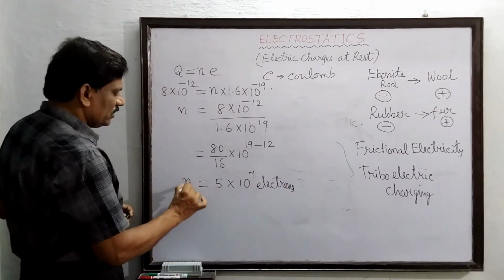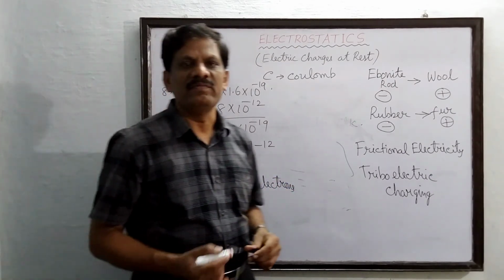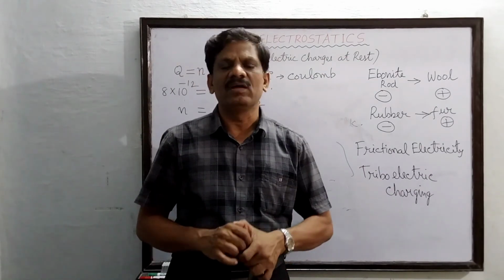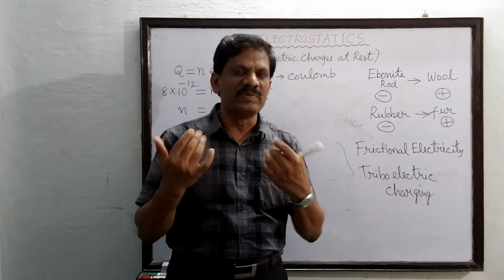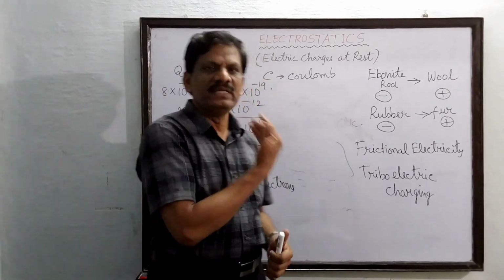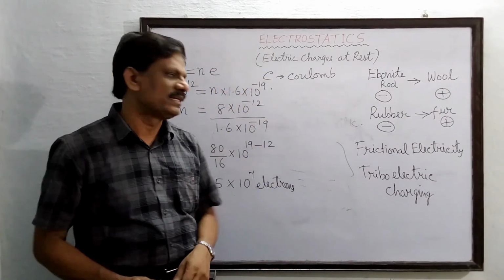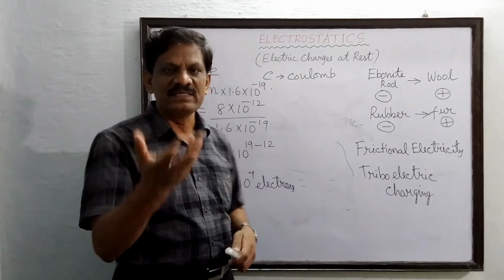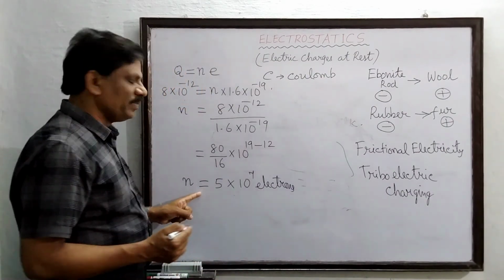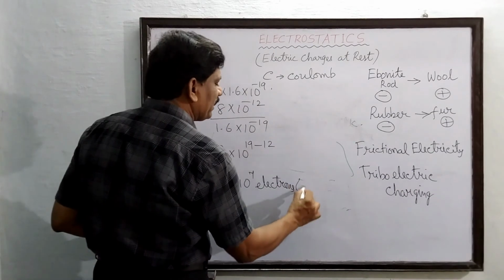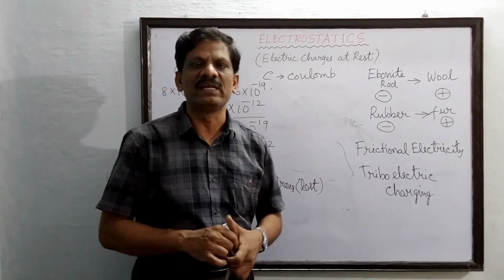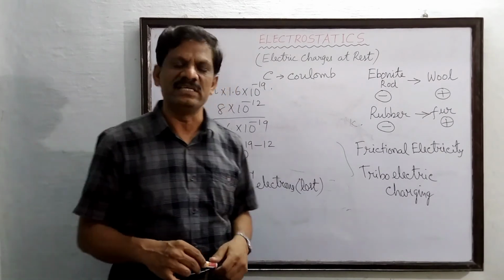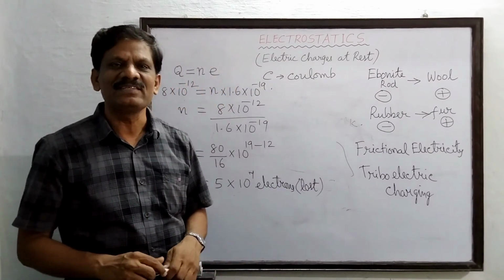Students, when a glass rod is rubbed with silk cloth, it definitely loses some electrons, and as a result it becomes positively charged. So in this example, is it gaining or losing electrons? Since it is positively charged, this number of electrons is lost by the glass rod. This type of question will come in NEET as well as JEE. Have you all understood, students? Okay, fine.